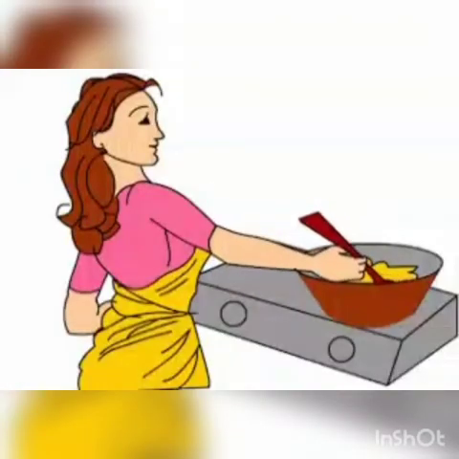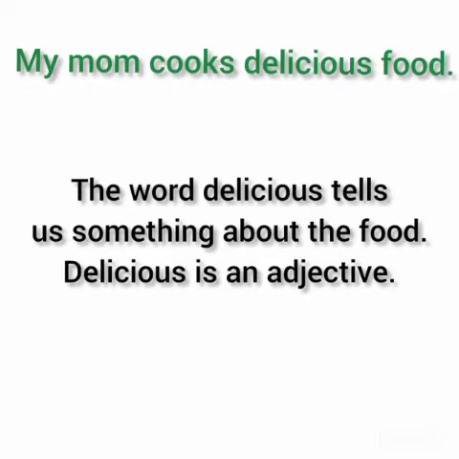My mom cooks delicious food. Here, food is a noun. The word delicious tells us something more about the food. Delicious is a describing word. It gives information about the food. Here, delicious is an adjective.